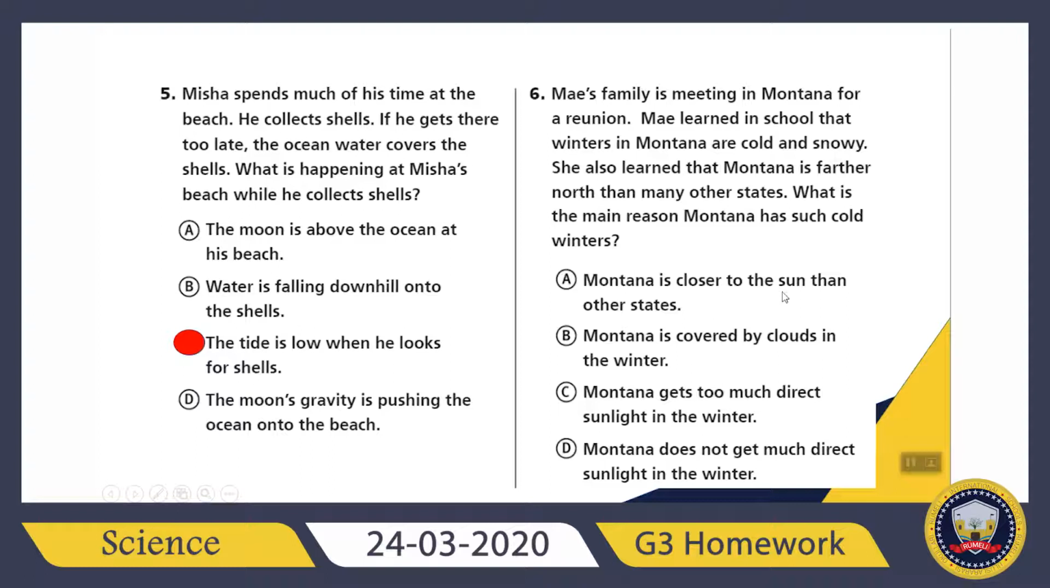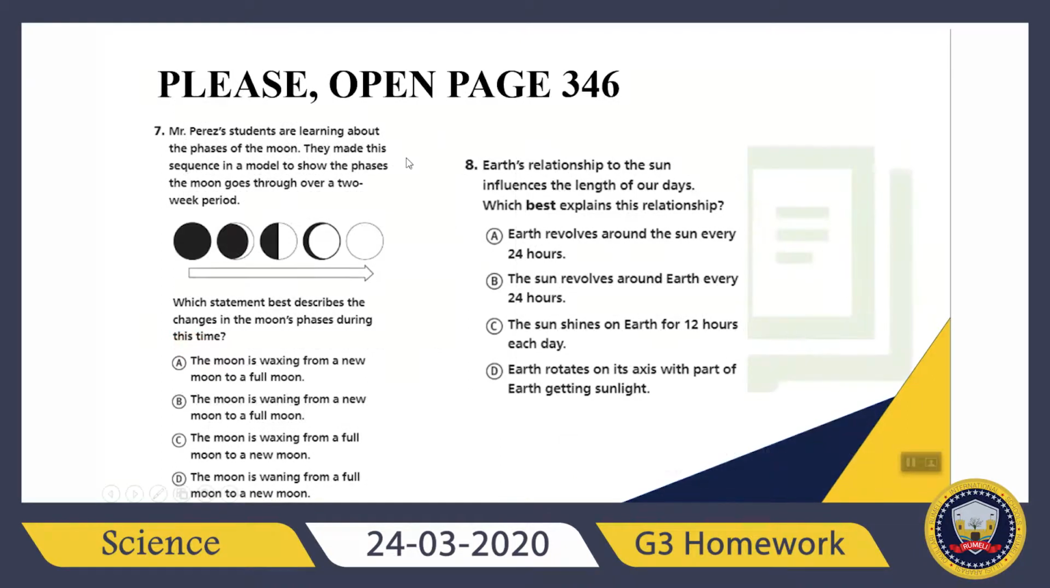Guys, Montana experiences cold winters because the sun is hitting the area indirectly. So, my answer will be D, because Montana does not get much direct sunlight in the winter. Because of that, it's cold in the winter. Right now, please open page 346. Let's read question 7.